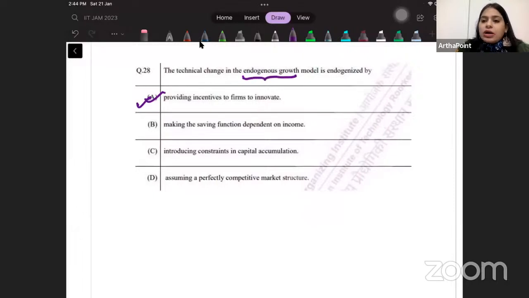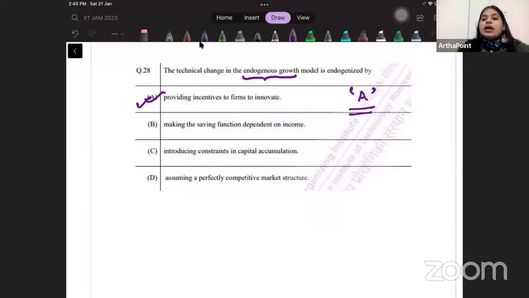The endogenous growth model only works on innovation. It says that the growth that can come in any economy is because of the innovation factor, because of this A, जिसको हम technological growth लिखते हैं. This is what is going to bring growth in the economy.